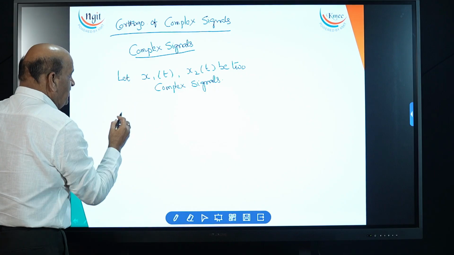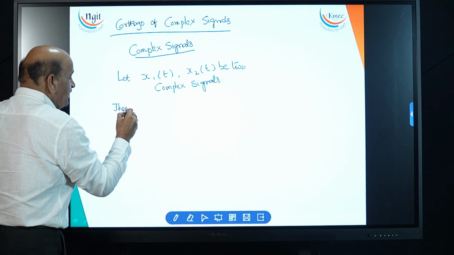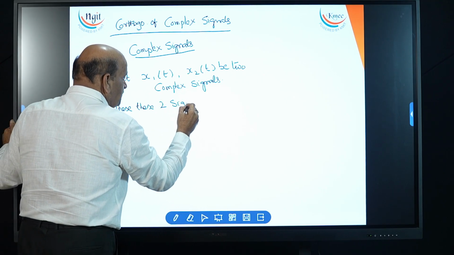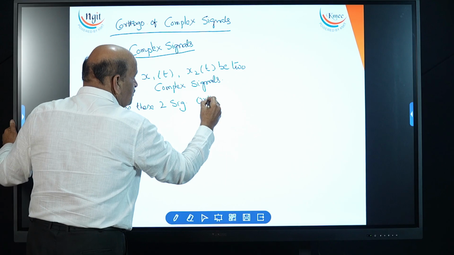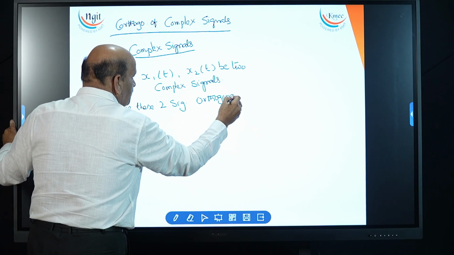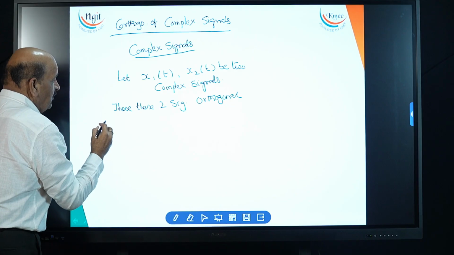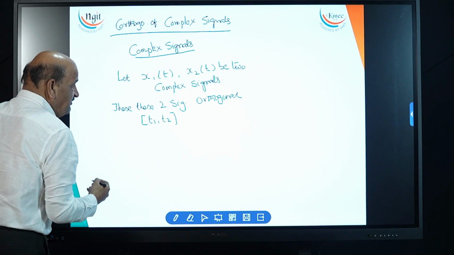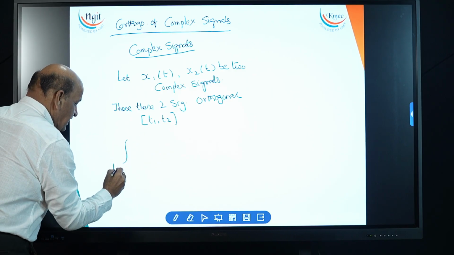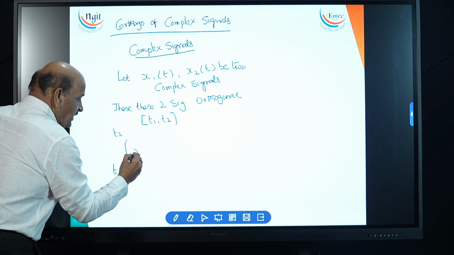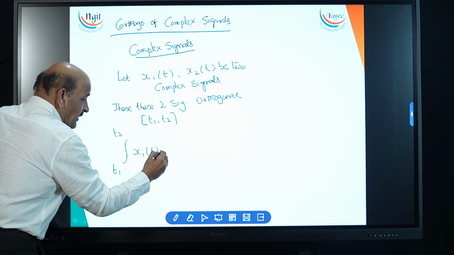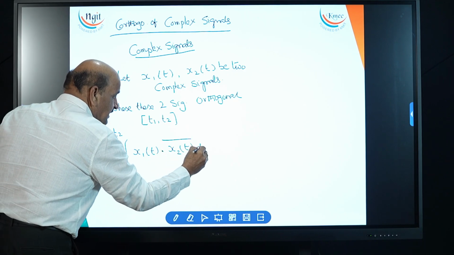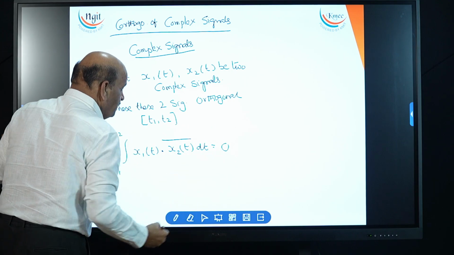If these two are complex signals, then they are said to be orthogonal over a time period t1 to t2 when the integral over t1 to t2 of the first complex signal multiplied by the complex conjugate of the second signal, dt, is 0.